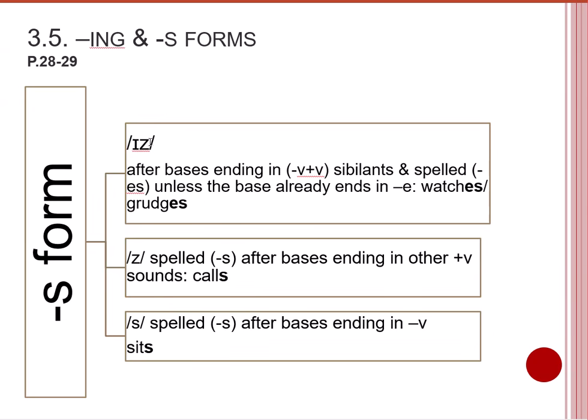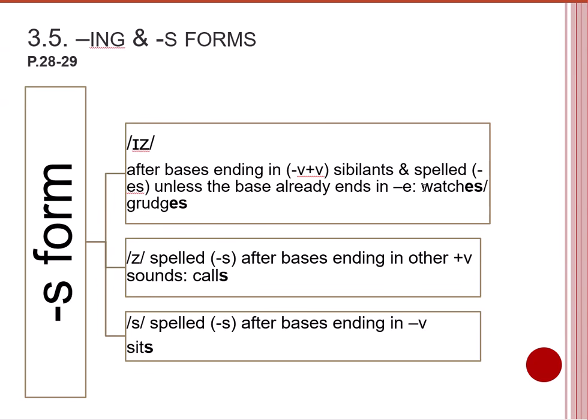With the addition of S form, the S would be realized as iz when it is added after bases ending in voiceless and voiced. This v, minus v and plus v, it means that minus v voiceless, plus v voiced. Sibilants sounds are s, z, sh, zh, ch, j, and spelled as es, unless the base is already ending in e.